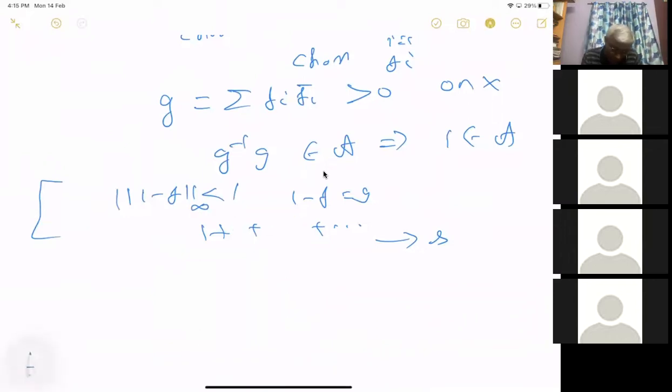So correspondingly, we have to assume that. So this will converge to S. Then 1 minus f times S should be identity, right? No, here it's 1 minus f to be identity. No, I think we have to take 1 minus G. This will converge to something like 1 by 1 minus f, right? Suppose S is 1 minus f, sorry. If 1 minus f into S should be identity, right?